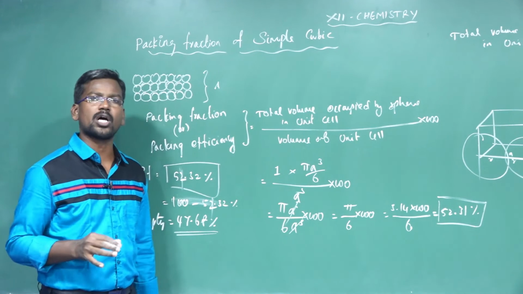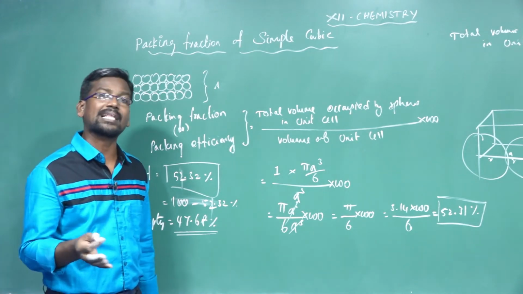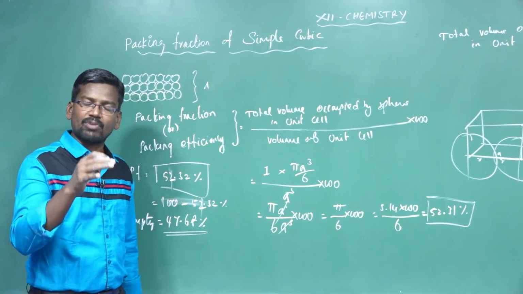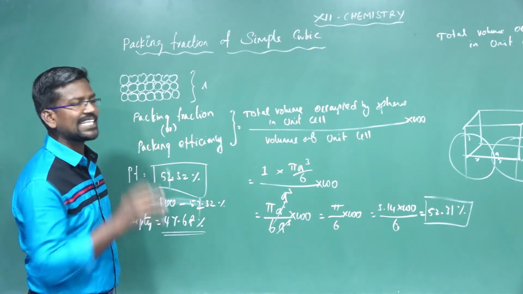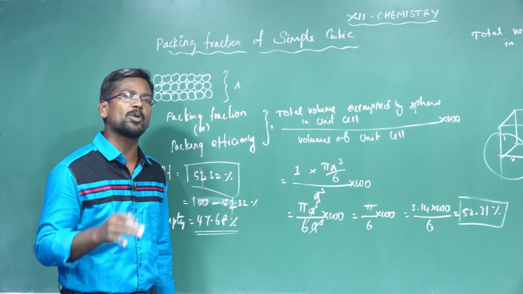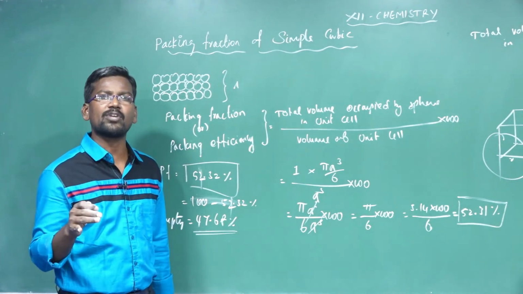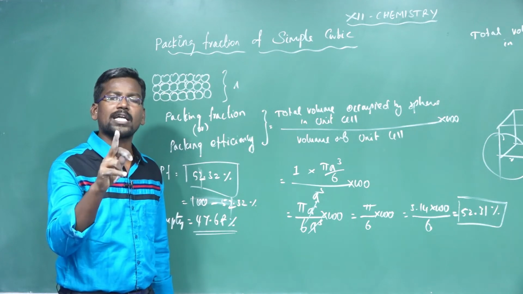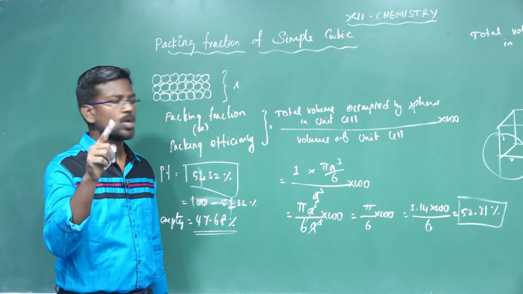In simple cubic system, the atoms are present in the corner only. Each atom is equally surrounded by another 8 unit cells. The contribution of atoms to the unit cell is equal to Nc divided by 8, where Nc is the total number of atoms present. So Nc divided by 8 is equal to 8 divided by 8, which is equal to 1. So the total number of atoms per unit cell of simple cubic is 1.